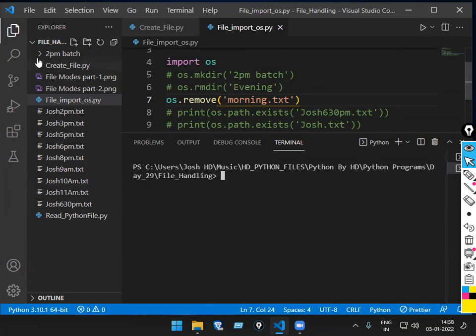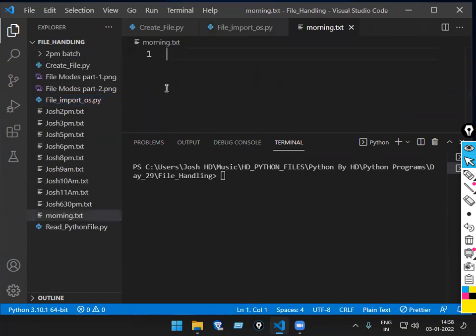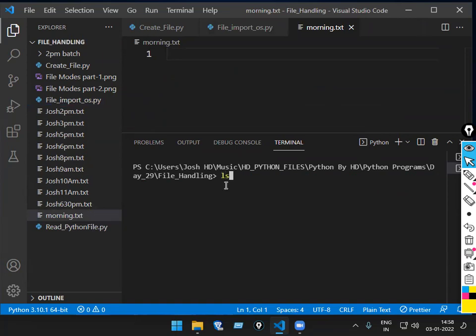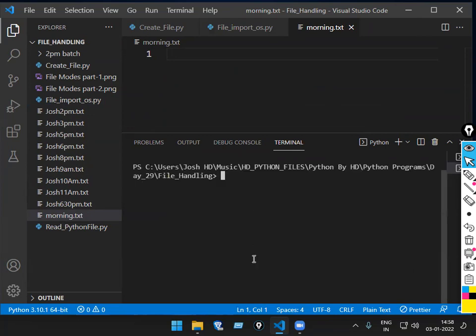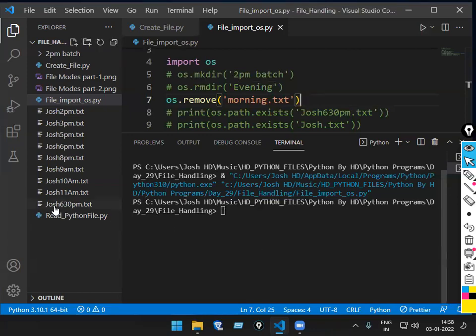So I'll make one file now. What's the file name I'll make? Morning.txt. Now the file is there. For clarity, ls command. Here, the morning text file was created just now, at 2:58 p.m. Now I want to delete the file. Delete now. Run the code. Deleted.